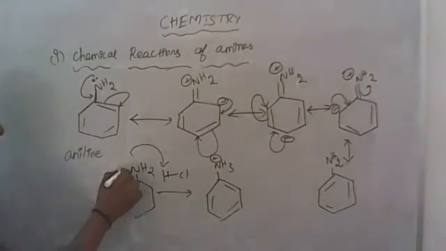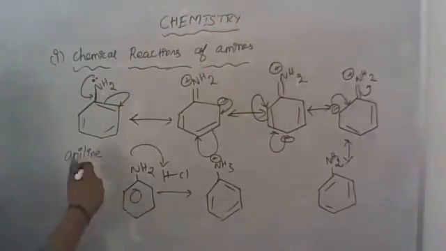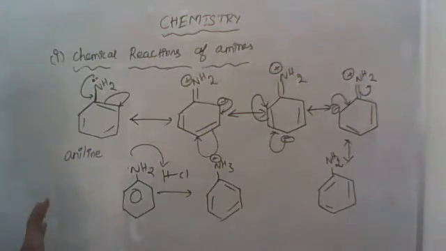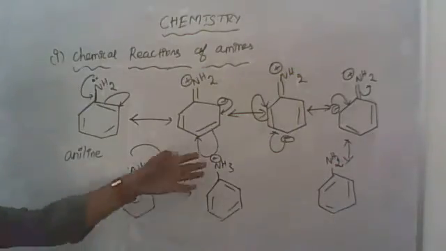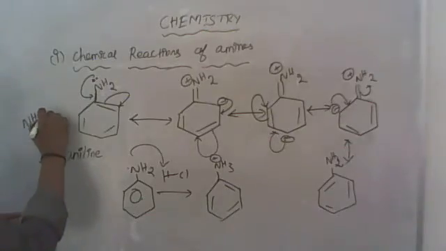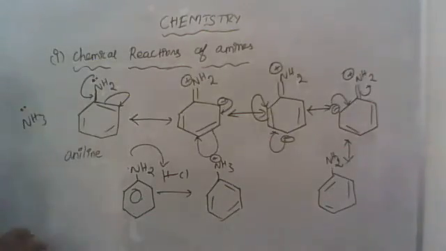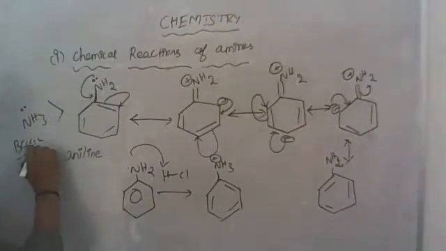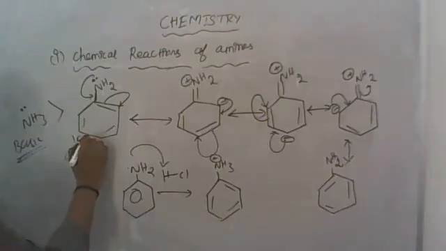Okay? So it always wants to donate its electron to the ring itself, so that the amine is more stable. Then the anilinium ion. Now the basic nature: NH3, that is called ammonia. Ammonia is more basic than aromatic amines. Aromatic amines are more stable, and its basic nature is highly basic, and this one is less basic.